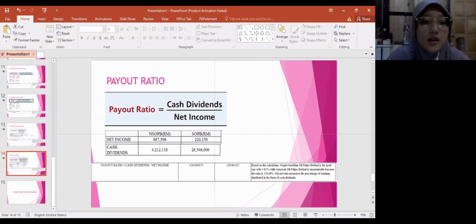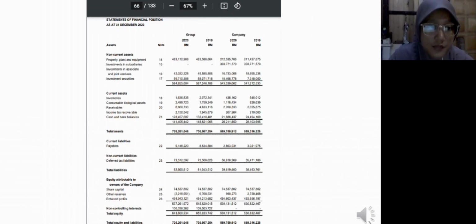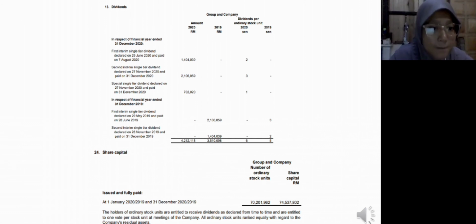So I show you to get the amount is from this statement of profit or loss, net income, and net sales. And this is for statement of financial position, total asset, total equity, share capital. This is for Negeri Sembilan Oil Palm Berhad. And this is dividend and share capital, market price per share.